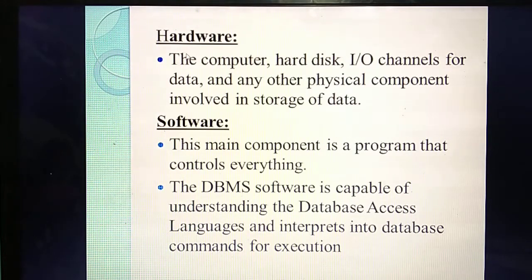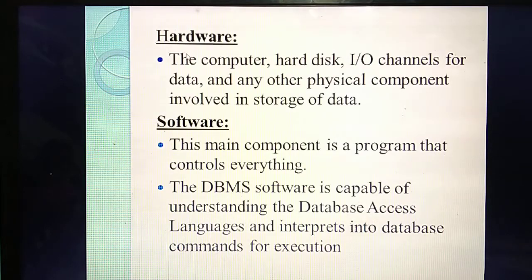Okay. I/O channels means, inside the CPU you might have seen a lot of cables. Those cables we call a bus. Are you remembering this? You have studied it in detail in 11th standard. The transferring of data or signals inside the CPU uses I/O channels. You might have seen a lot of cables present inside the CPU, that is called I/O channels. Also a lot of physical devices are there. For storing data, hard disk is there, then RAM, then capacity RAM is there. So you can write anything.